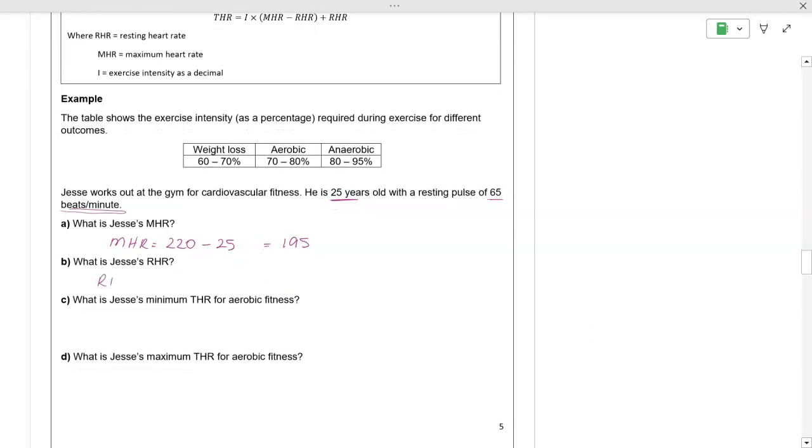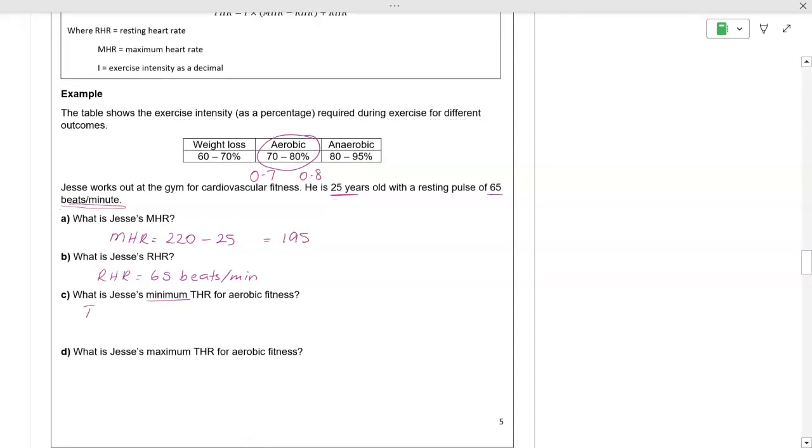His resting heart rate is 65 beats per minute. So in a minute, sitting down, being calm, not stressed, his heart would beat 65 times within a minute. Now Jesse's minimum THR, target heart rate, for aerobic fitness. We're looking at the minimum. So we go to aerobic and it's 70 to 80%, and we need to turn this into a decimal. So 70% is 0.7, and 80% would be 0.8, and that's when we look at the maximum.